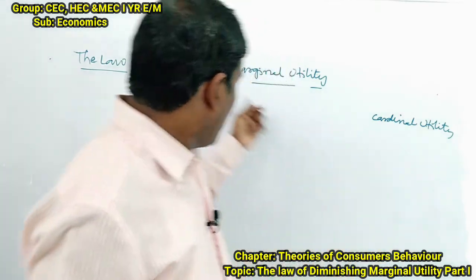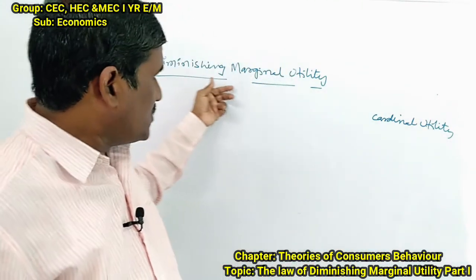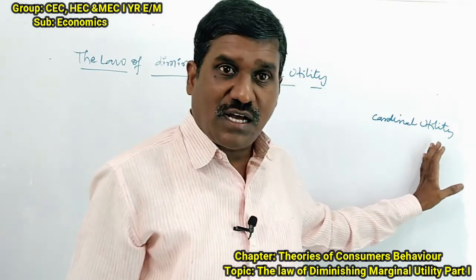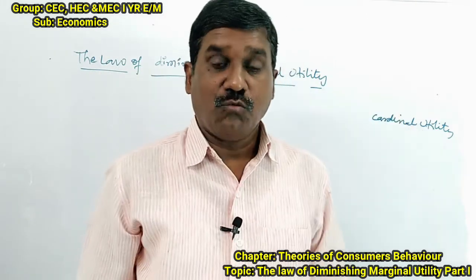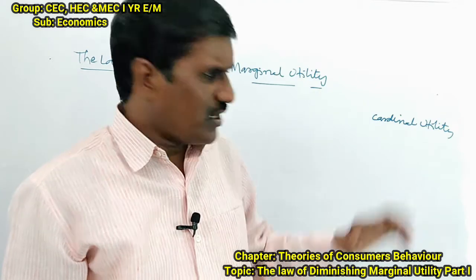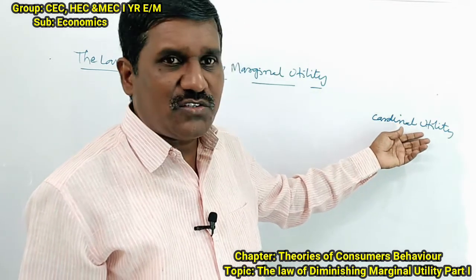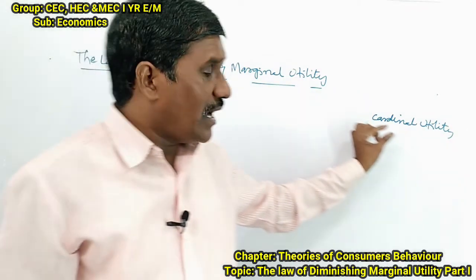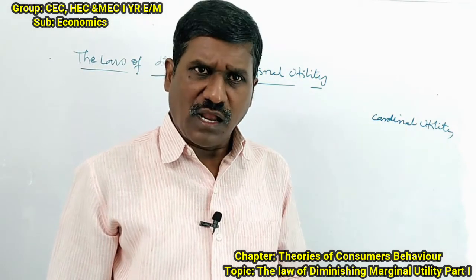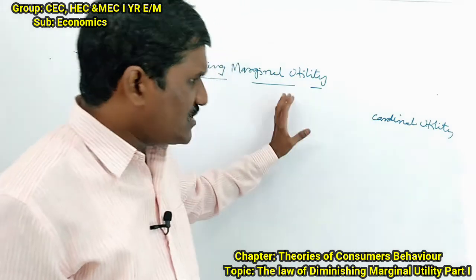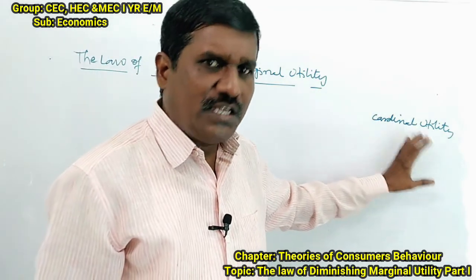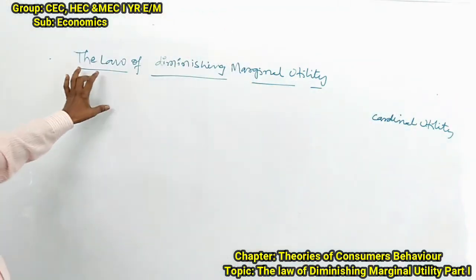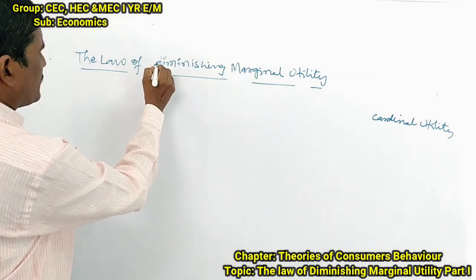So, when we analyze the law of diminishing marginal utility, before that we need to discuss the cardinal utility. What is the cardinal utility? Why should we analyze the cardinal utility? The law of diminishing marginal utility is based on the cardinal utility. Let me explain the law of diminishing marginal utility.